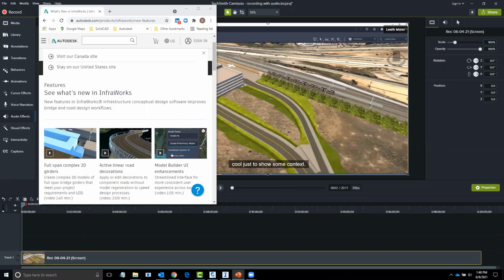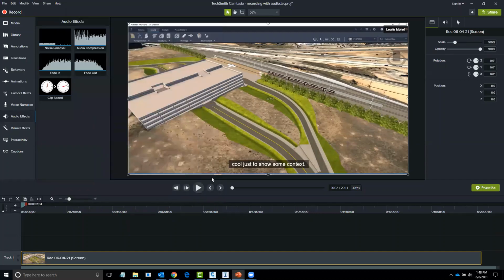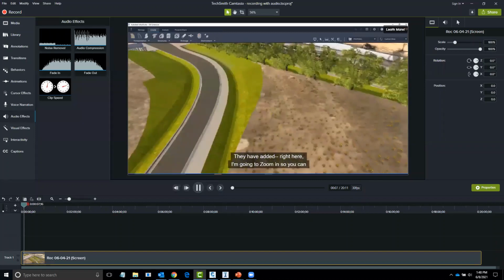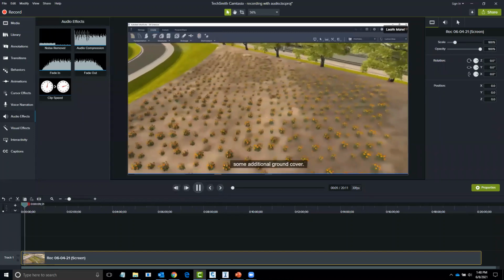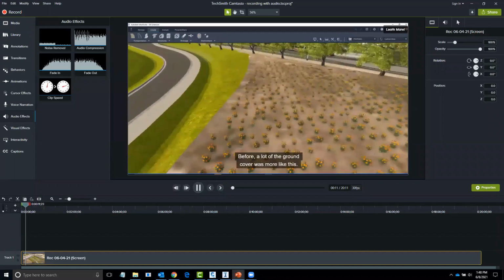So this first portion here, we're going to talk a little bit about the vegetation. We've got a lot of work where we can bring in different ground cover in different areas, and generally as you zoom in closer, you start to see a lot more detail from the cover. One of the challenges was the amount of different types of cover that we had. So I'll speed it up here just a little bit.